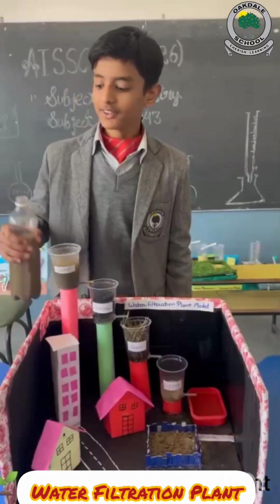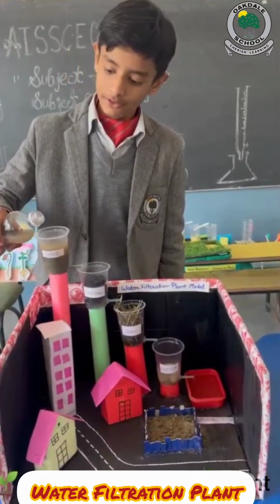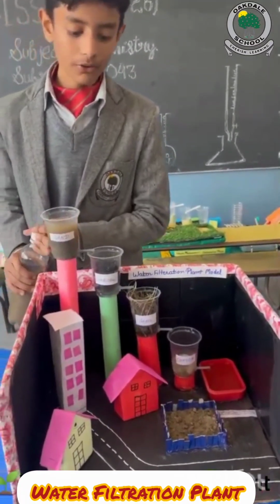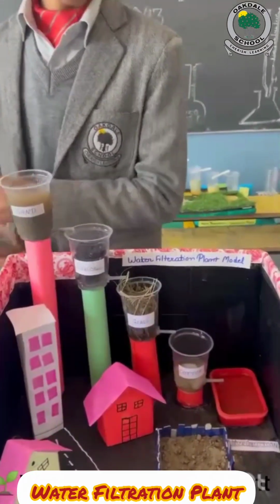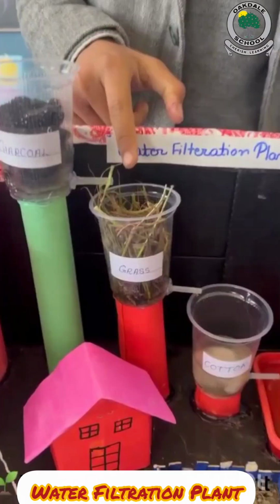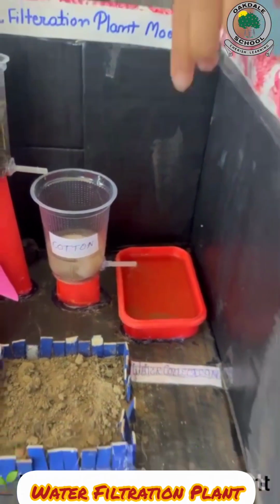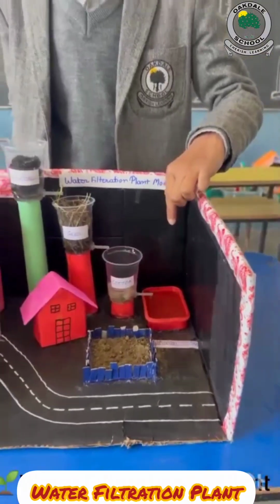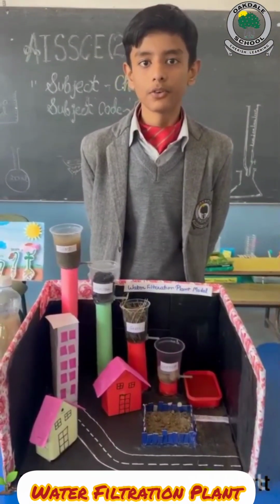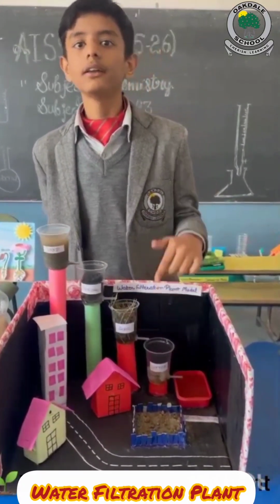Now here you can see I have got some muddy water and I am going to pour this muddy water into the sand container. This water can be used for many purposes: for industrial use, agriculture and in the house.